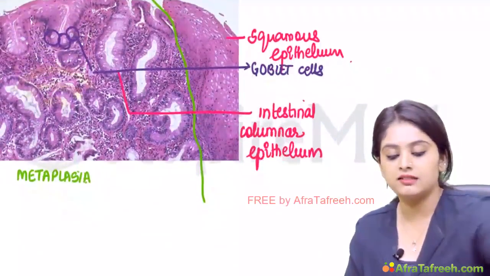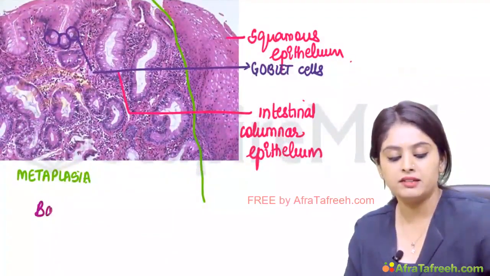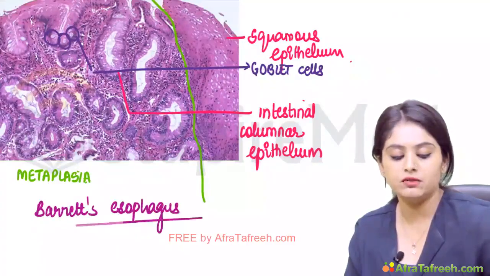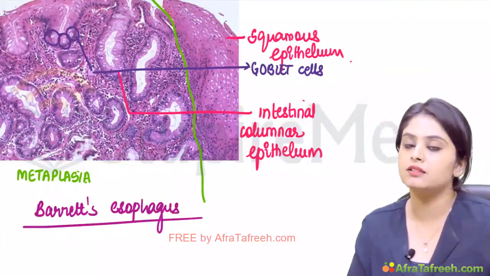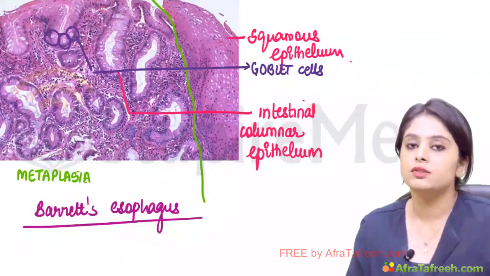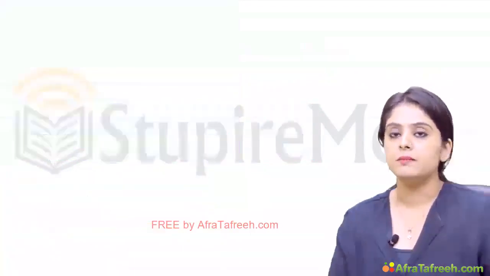This is a classical case of Barrett's esophagus. So out of all the adaptive mechanisms, remember students that Barrett's esophagus is one of those adaptive mechanisms which can fetch you an image-based question. So these were all the four adaptive mechanisms that we had, that is hypertrophy, hyperplasia, atrophy and metaplasia.